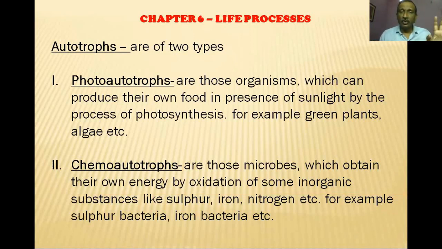Fourth, phototrophs are generally using water as a hydrogen donor, whereas chemoautotrophs are not using it. Since they use water, they give out oxygen as a waste product. Whereas the chemotrophs don't give oxygen as a waste product, they may be producing some type of oxide, some other substances like sulfur oxide, sulfur dioxide, sulfur trioxide, iron oxide, or nitrogen oxide, nitrogen dioxide, etc., which may have their further use.